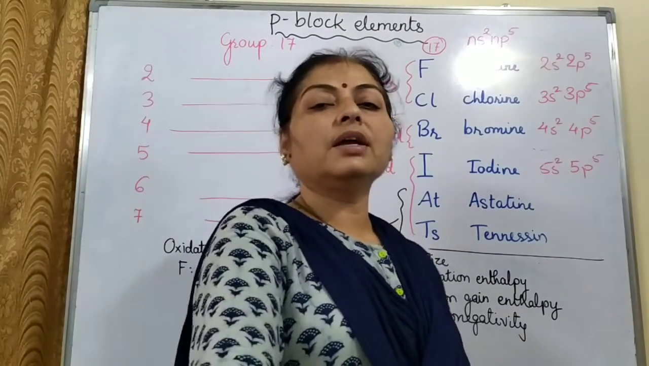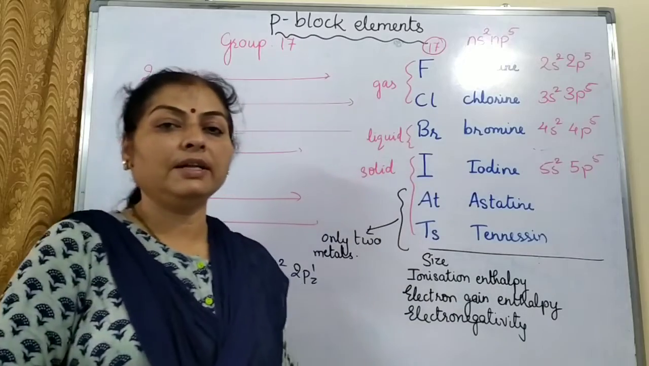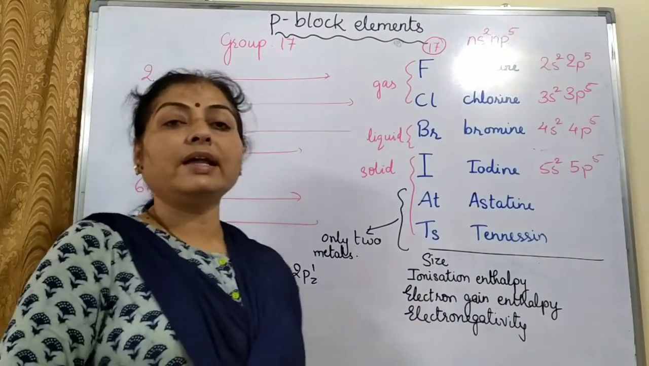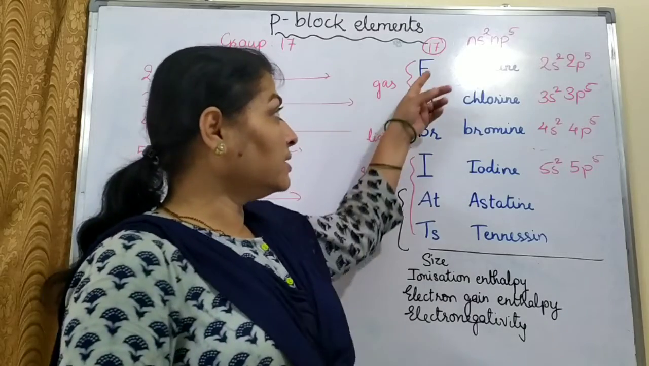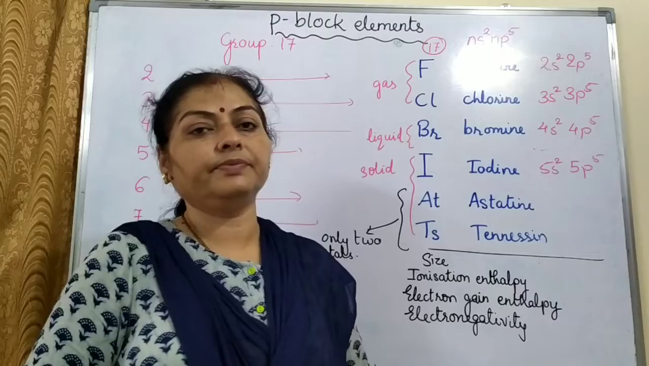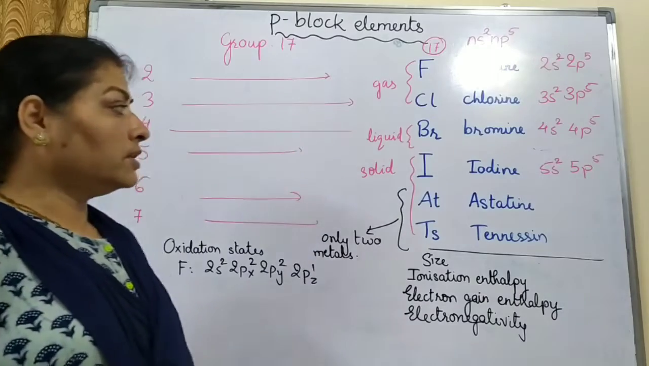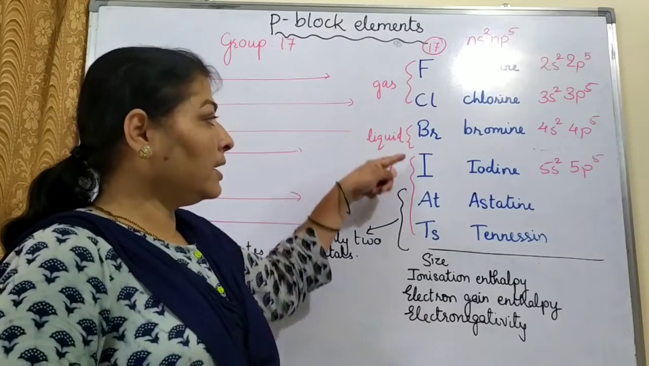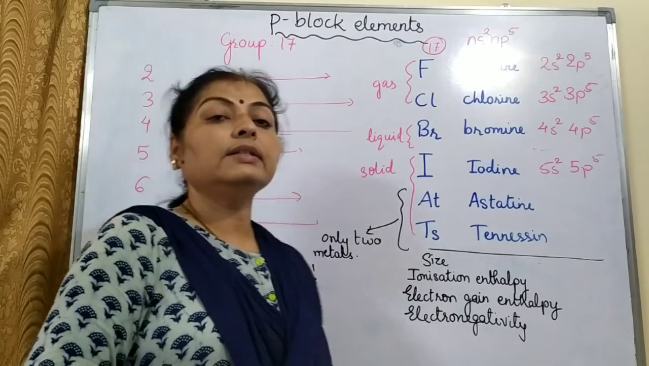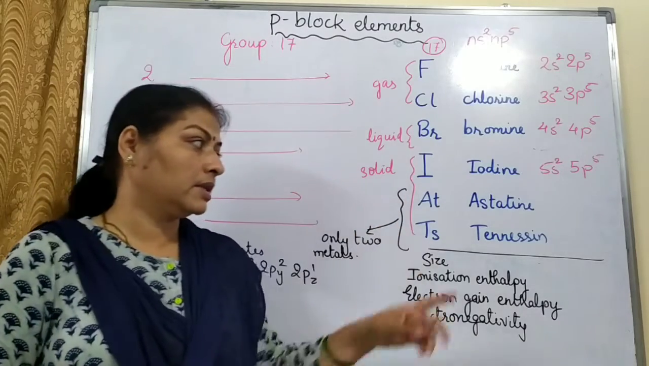Hello students. Now let us start with group 17 elements. Group 17 elements are also known as halogens. It consists of fluorine, chlorine, bromine, iodine, astatine and tennessine. Out of this, fluorine, chlorine, bromine and iodine are non-metals. Astatine and tennessine, they are metals.